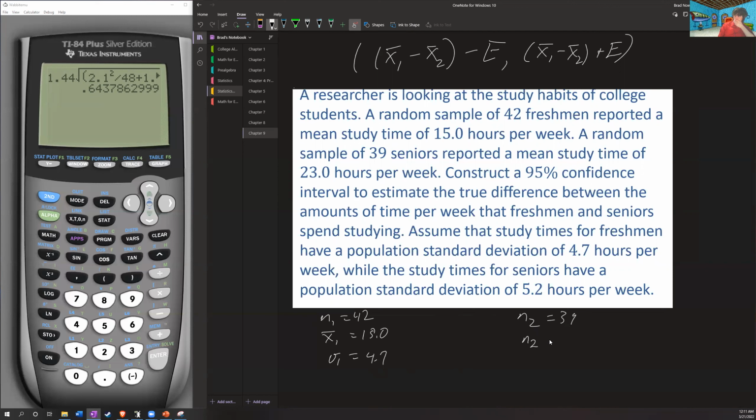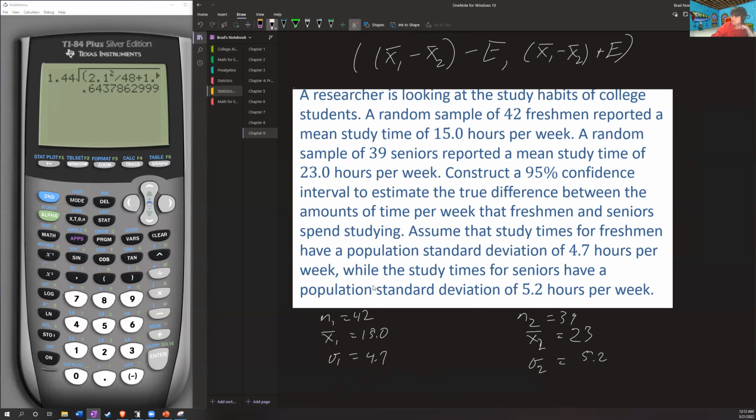My x2 bar is going to be 23. Then my sigma 2 is 5.2. Okay. So all I've done is just properly labeled them.